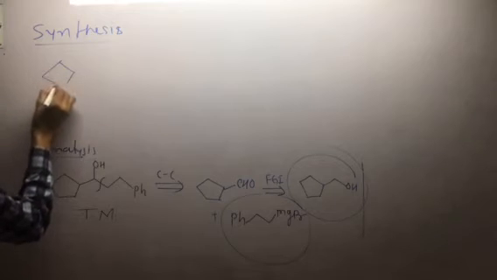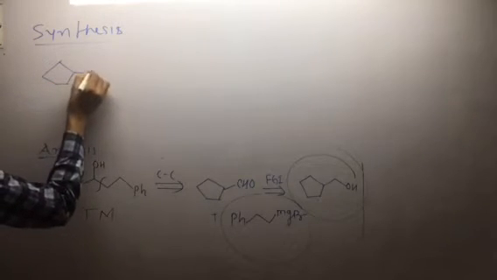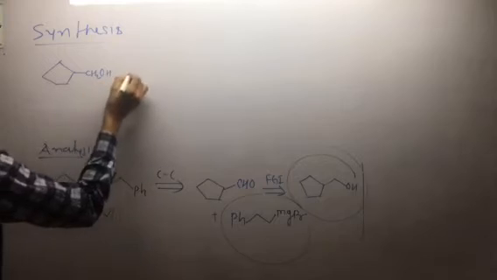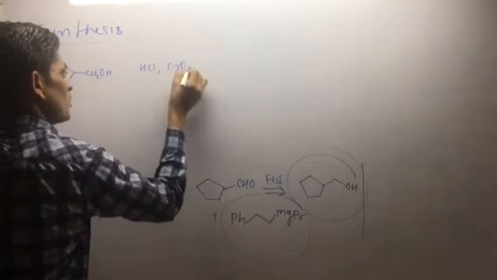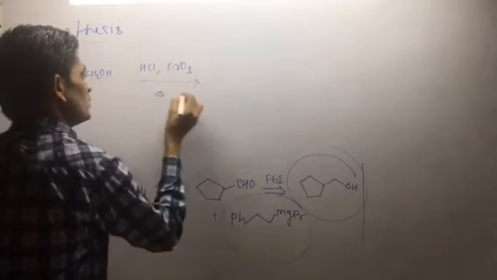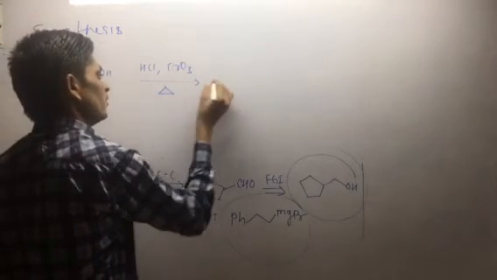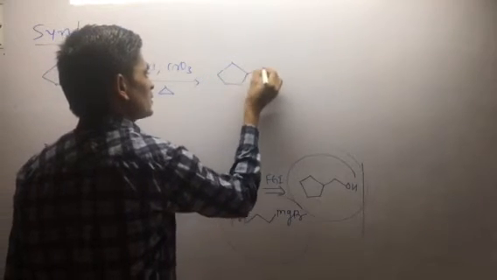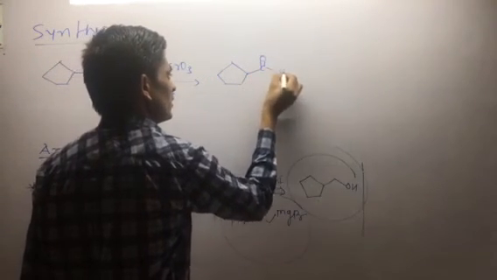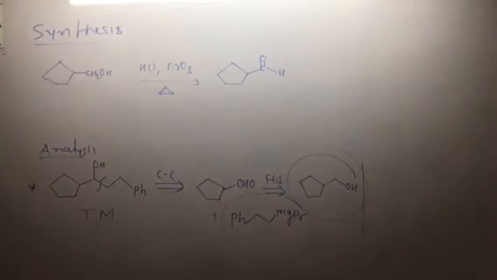So if the compound, cyclohexyl methanol, is treated with HCl and CrO3, chromium trioxide, as the oxidizing reagent, then the primary alcohol is converted into an aldehyde.